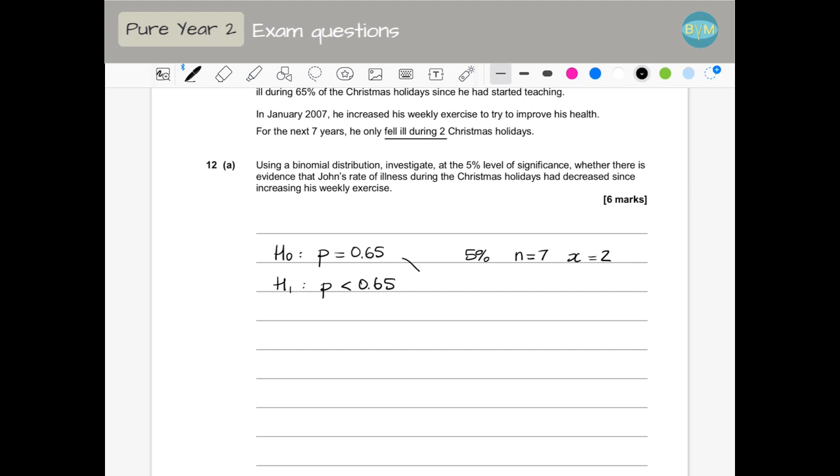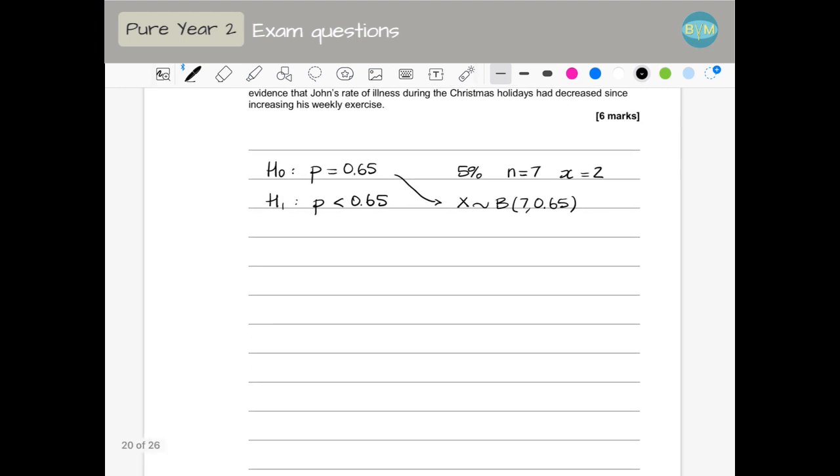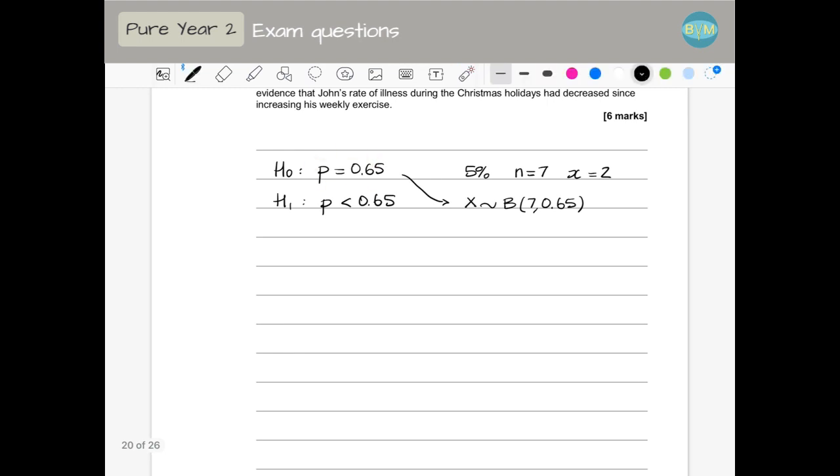We are going to assume that this one is true, which means we have a binomial 7 and the probability is 0.65. So to check if this is true or not, what we're going to do is to see what's the probability of the observed value. So if he falls ill twice, we are going to check what's the probability of X being smaller than or equal to 2. If we are checking the lower values, we have smaller or equal. If we are checking the other side, we have greater or equal. And we are going to compare this with the significant level.